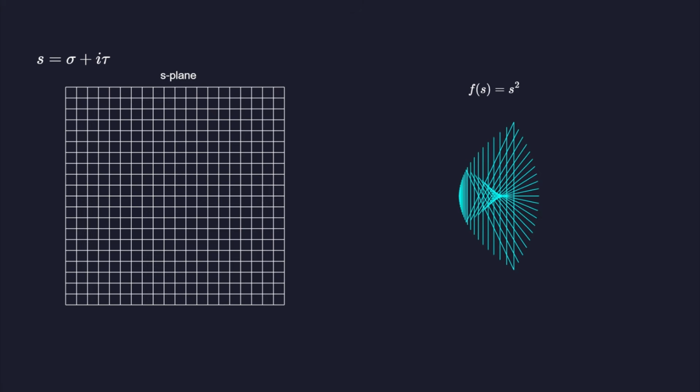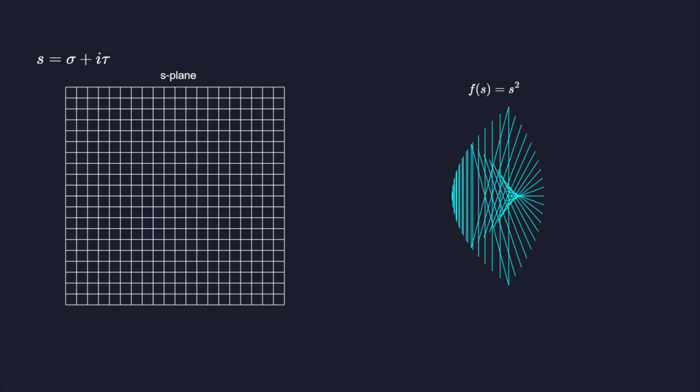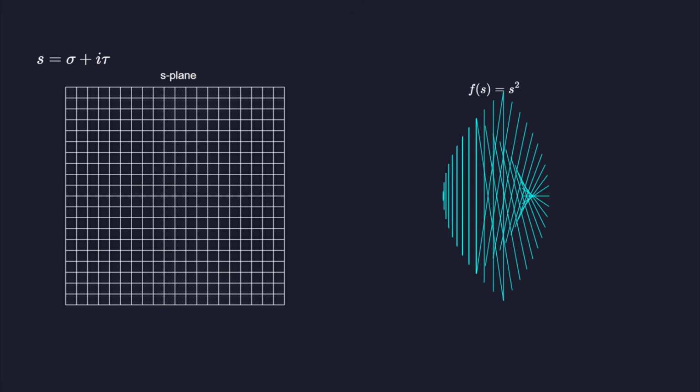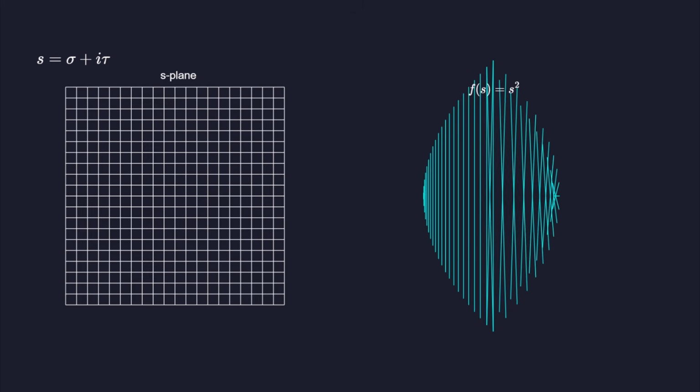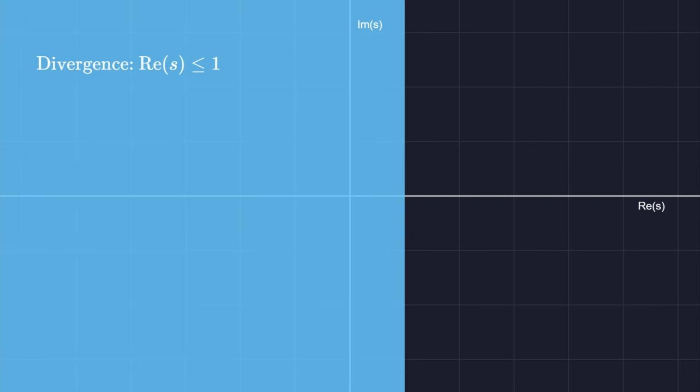Visualizing the zeta function requires mapping this two-dimensional input to a two-dimensional output. We observe how the function behaves as a conformal map, preserving angles except at specific singular points. The initial series diverges when the real part of s is less than or equal to 1.